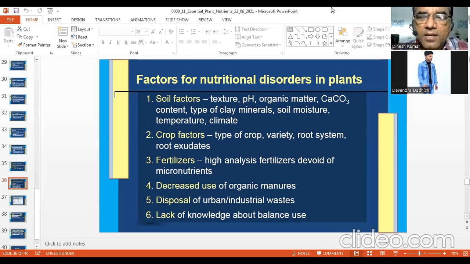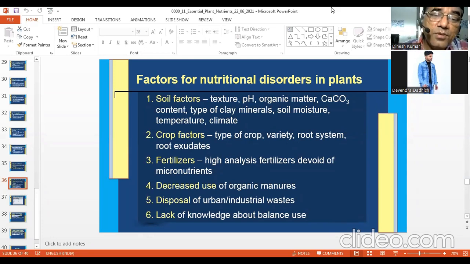Then fertilizers. High analysis fertilizers are being used by farmers, so they are devoid of micronutrients. For example, long time back, farmers were using more of single superphosphate. Then it used to supply calcium as well as sulfur, and it also contained some minor quantities of boron.